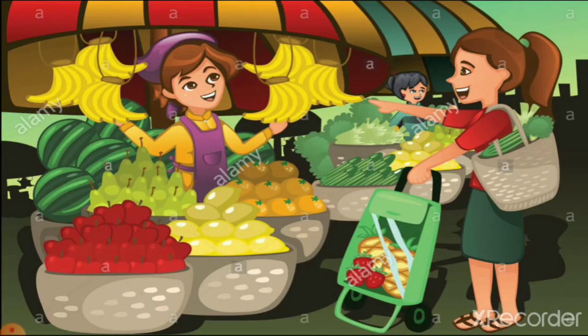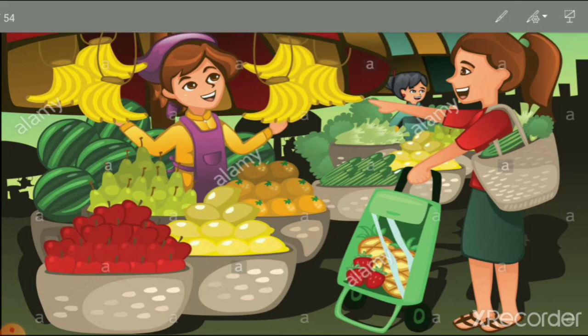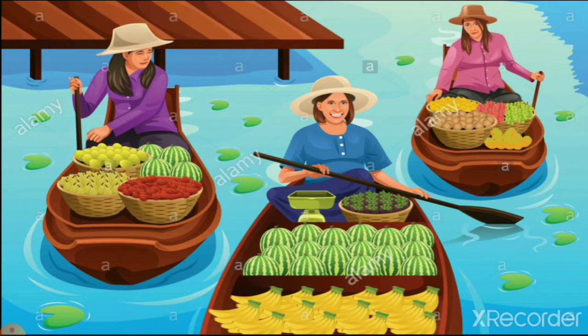Then when you are going to the market, here you can see a picture of a fruit seller. One lady is selling fruits, right? So it is your surrounding when you are going to the market. When you are going to a mall to buy fruits and vegetables, your surrounding is different. When you are going to the local market, which is near the lake in our city, your surrounding is different, right? So now you can understand how surrounding will change.